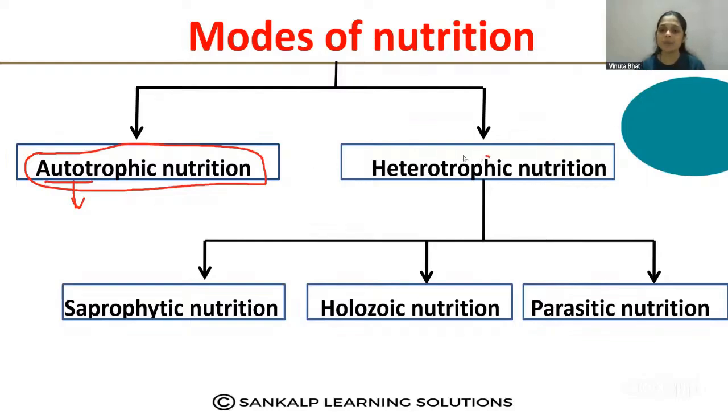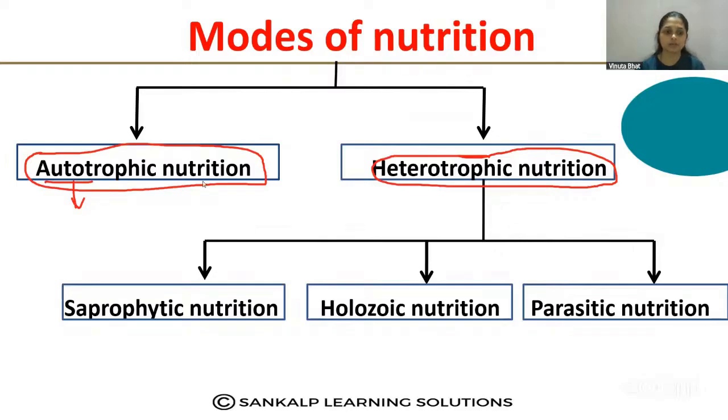The second type is heterotrophic nutrition. Heterotrophic means the organisms which depend on plants or plant products directly or indirectly. The organisms which are not able to produce their own food depend on plants, directly or sometimes indirectly; that is called heterotrophic nutrition.